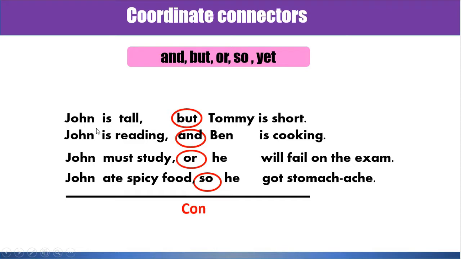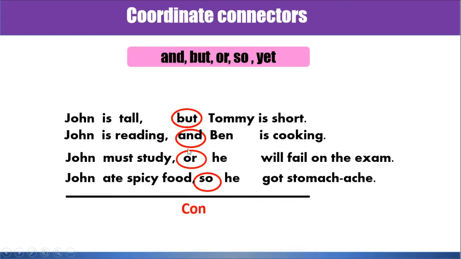For example, in the first sentence, you will see John is tall. This is the first clause. And the second clause is Tommy is short. Correct. So these two clauses need a connector to make the meaning make sense. So the sentence will be John is tall, but Tommy is short.